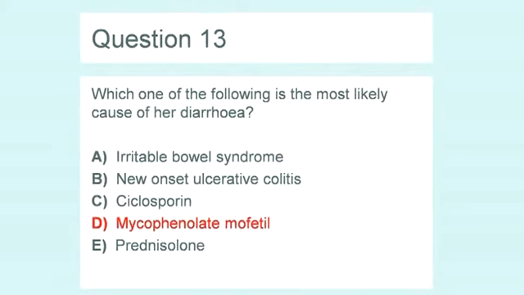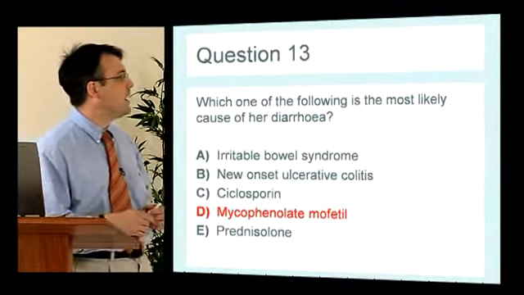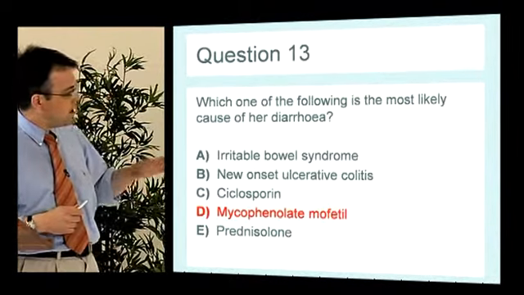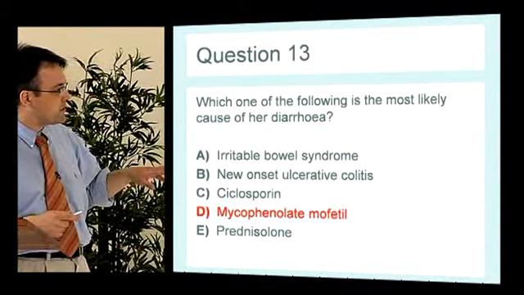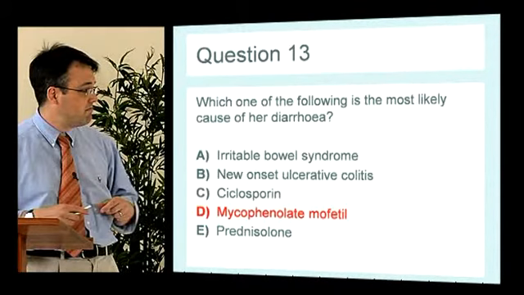Well, in the world of the MRCP, the most likely cause of her diarrhoea is mycophenolate. And you may have come across the fact, if you've used mycophenolate in the transplant setting, that one of its side effects is diarrhoea or GI related. If we go through the others, ulcerative colitis would expect a bit of blood in the stool, and it's non-bloody stools.